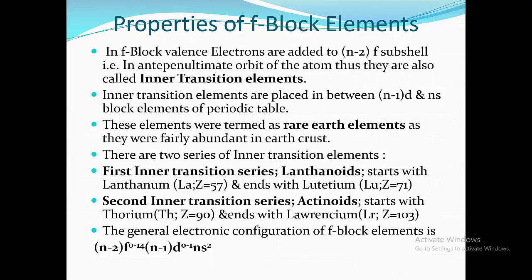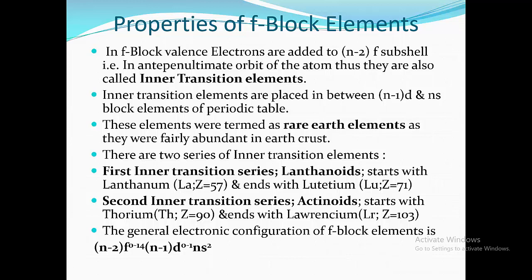Now we are going to see properties of F-block elements. In F-block, valence electrons are added to the n-2 f orbital, that is, the antepenultimate orbit of the atom, thus they are also called inner transition elements. Inner transition elements are placed in between the d and s block elements of the periodic table. These elements were termed rare earth elements, although they are fairly abundant in the earth's crust.